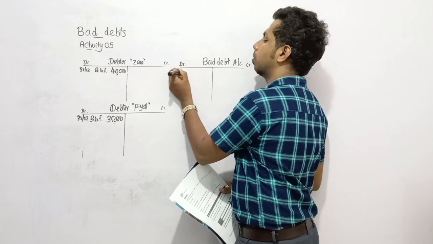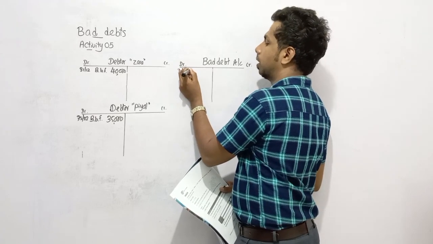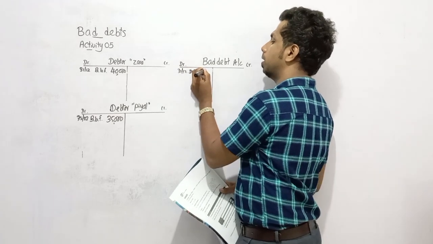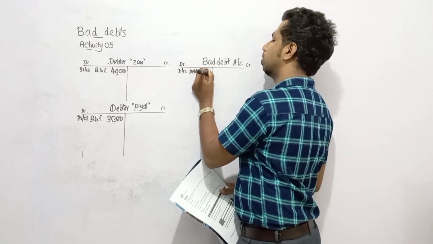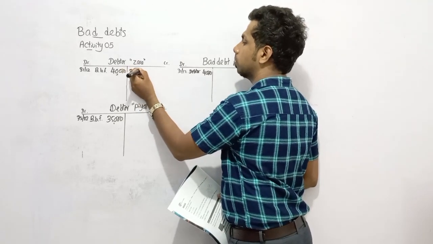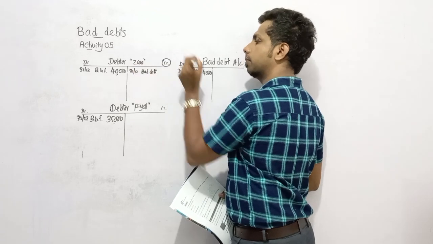So bad debt account debit. Now you can update these in the ledger. Bad debt account debit 4,000. Debtor Sarah credit 4,000. So because of bad debts, what happened to the debtors? Here I'm decreasing.